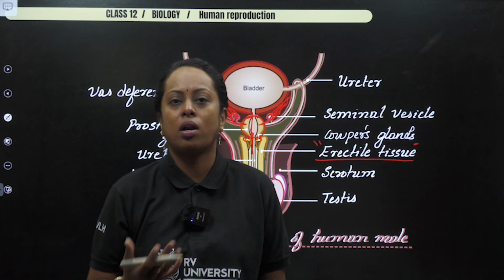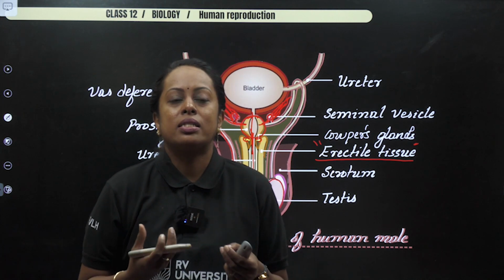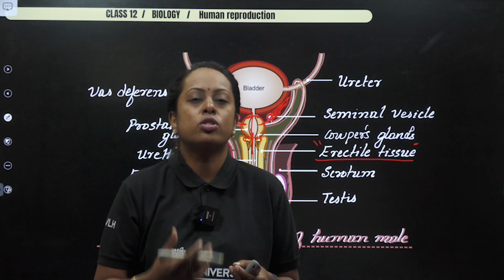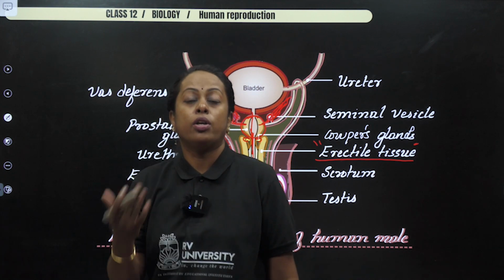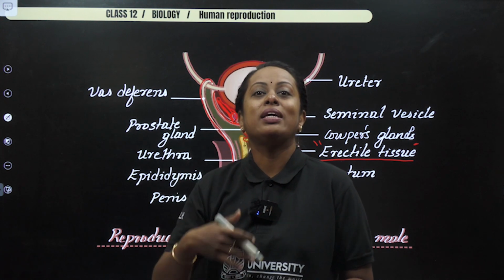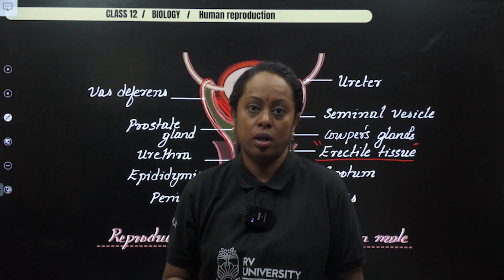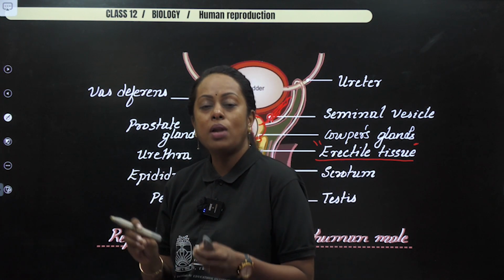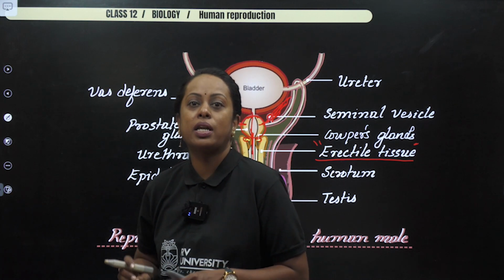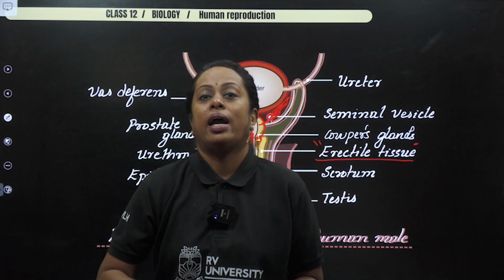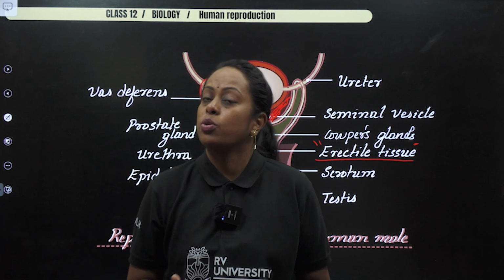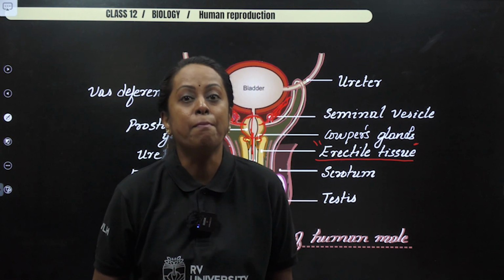That's okay, you need not remember the names. It's a region where blood rushes into the penis, which causes the erection. Due to that, semen is ejaculated out. So if the flow of blood does not occur in this particular tissue, erection does not occur and ejaculation of semen does not occur. This condition can be called impotency.